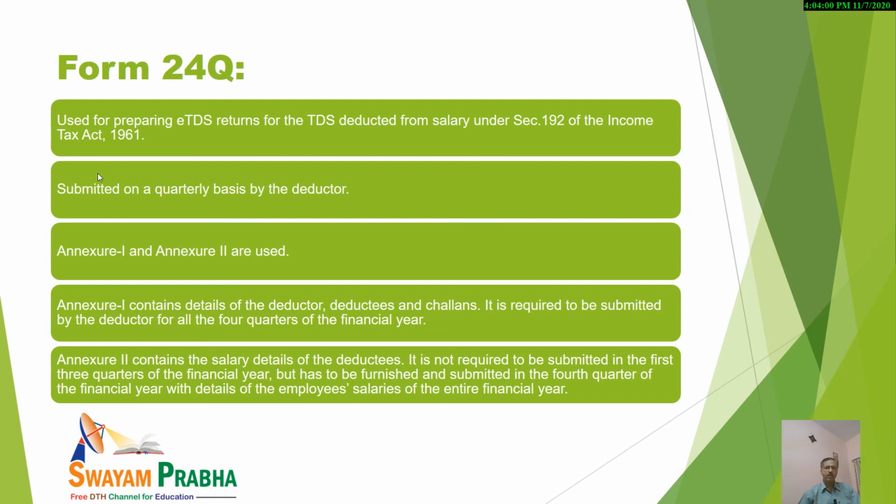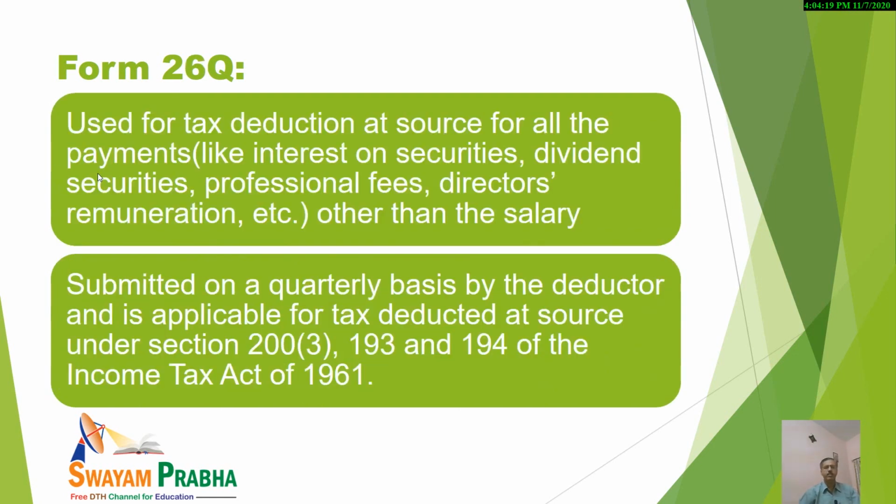But as far as Annexure 2 is concerned, it contains the salary details of the deductees. It is not required to be submitted in the first 3 quarters, but it should be furnished and submitted only in the 4th quarter of the financial year with the details of employees' salaries.